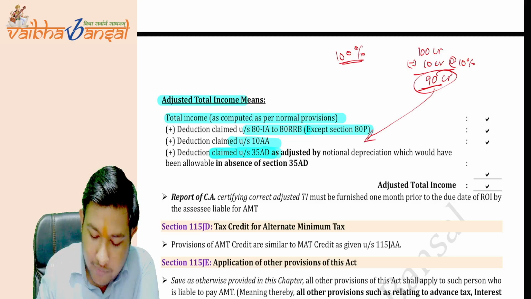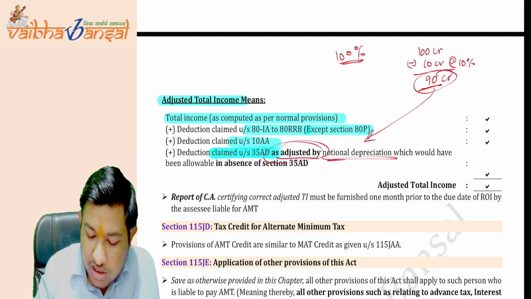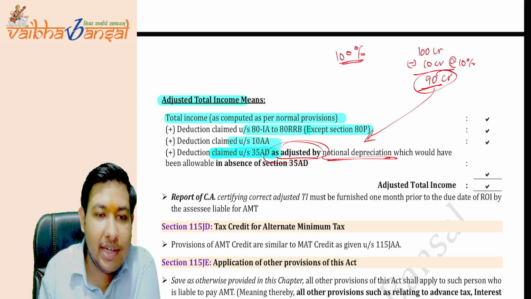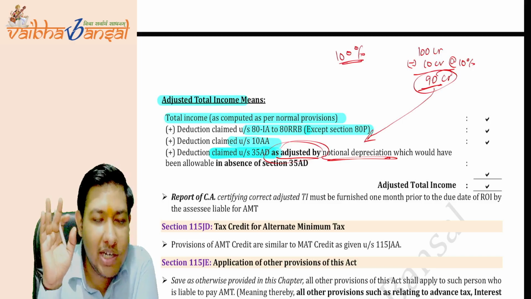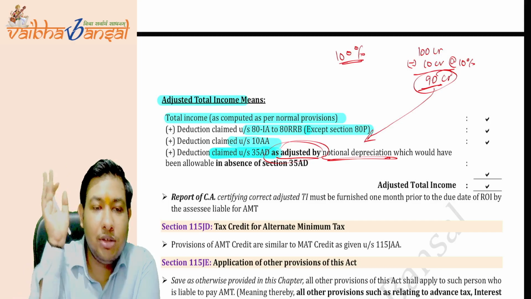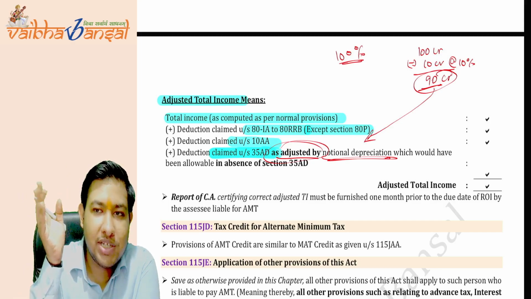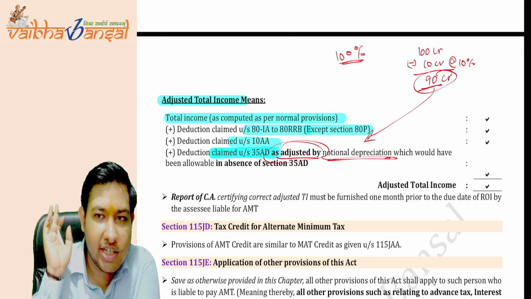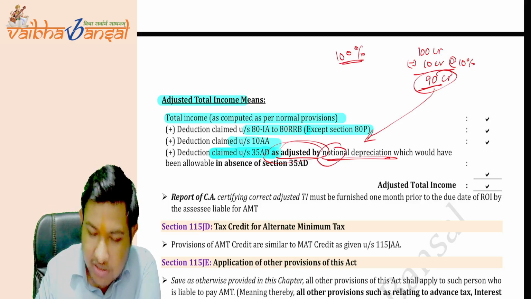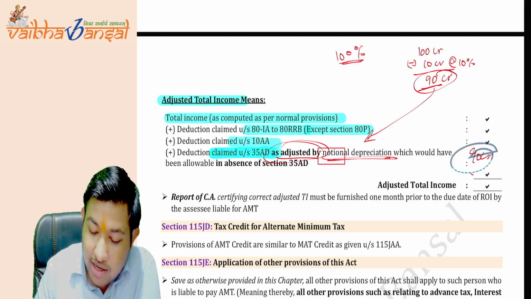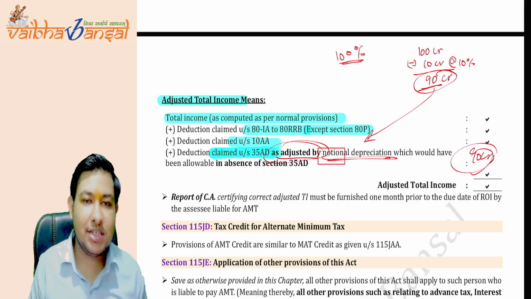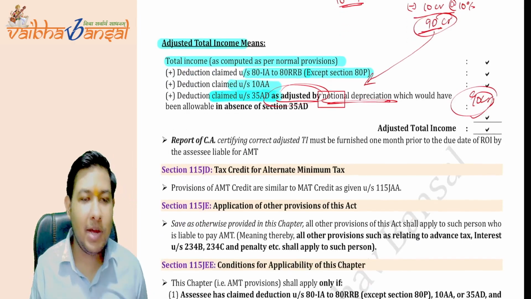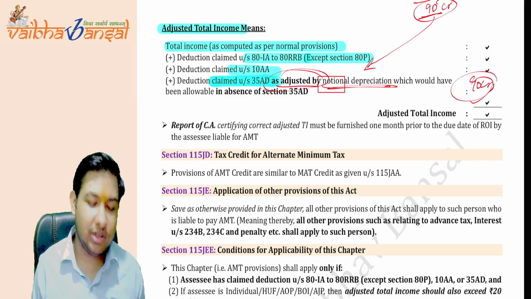So the final value will be added as adjusted by the notional depreciation that you have to apply. If section 35AD was not applicable, then the notional depreciation would be 10% instead of taking the 100% deduction. So the additional notional depreciation of 10 crore will be deducted, and only the 90 crore will be added to the calculation of the adjusted total income. Is this clear?